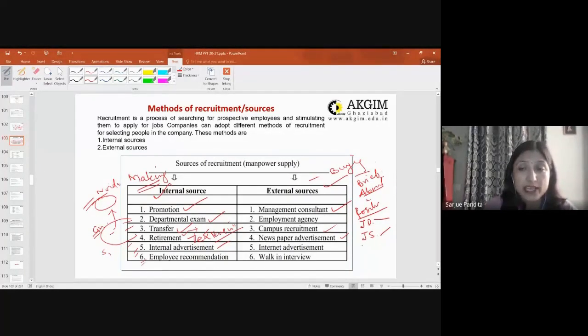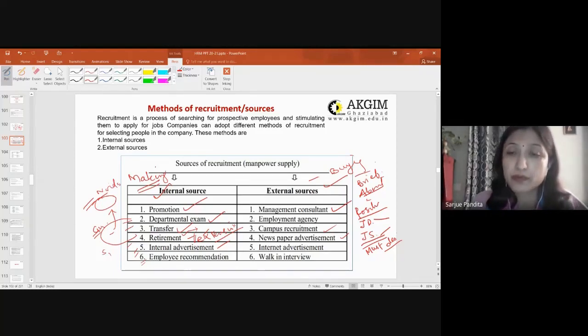When we say JS, you need to publish must and desired competencies, what you are looking for in the candidate. So that has to be given in the newspaper, right? And then you need to close your ad by giving a particular phone number, a particular address, and a particular date up to which a candidate can apply, right? That is what newspaper advertisement is.